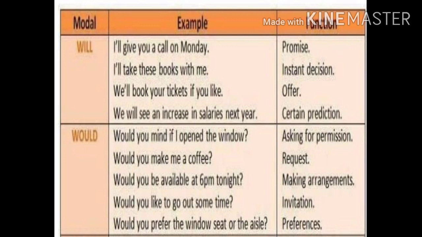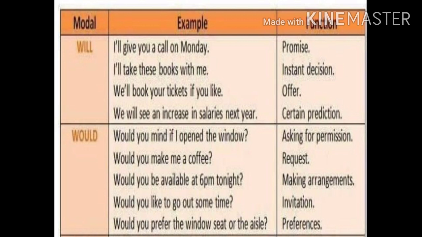Modal auxiliary would is also used to request politely. Look at the example. Would you make me a coffee? Here you're requesting someone to make a coffee for you. Would is also used in question form while you speak about making arrangements or when you make some decision. Would you be available at 6 p.m. tonight? So you're going to make some arrangement and you're using would in your question to ask someone details about the arrangement.